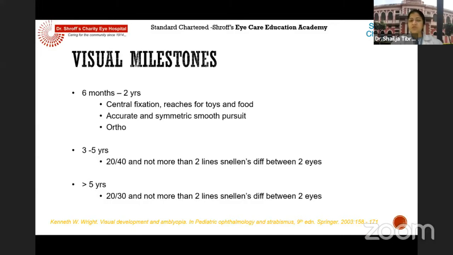Beyond 6 months to 2 years, they reach out for toys and food, and that can be used in testing vision for them. They will have accurate, symmetric, smooth pursuit. So after 6 months of age, if the smooth pursuit is absent or asymmetric, then it has to raise a suspicion. And later on, slowly the vision matures, which is not the interest of my talk.